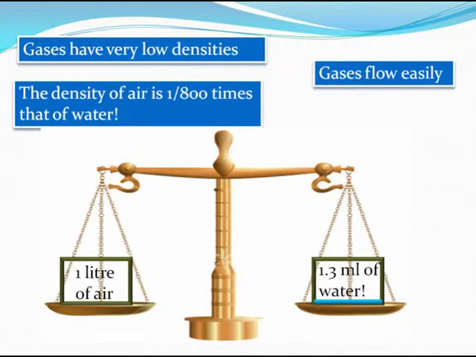So those were the properties of solids, liquids and gases. Do you remember them? I'll just repeat the properties of gases for you. Gases do not have a fixed shape and fixed volume. Gases can be compressed easily. Gases have very low densities and gases can flow easily. In fact, let's take a look at this table which represents the major properties of solids, liquids and gases. You can look at the table and compare the properties of solids, liquids and gases.